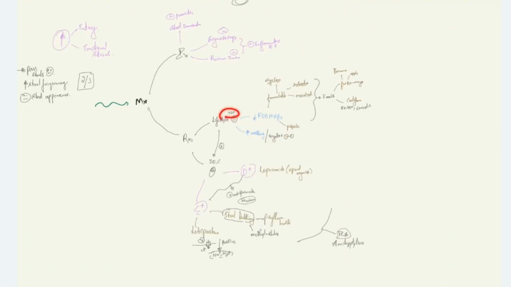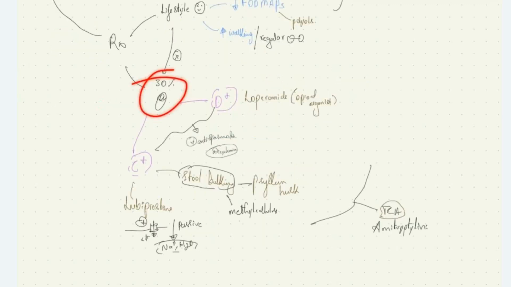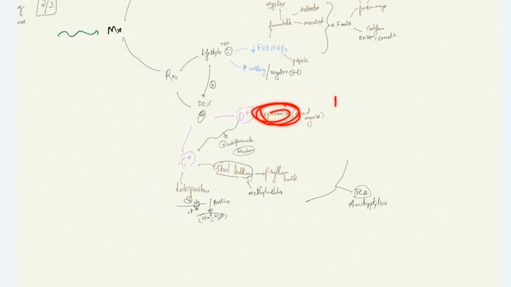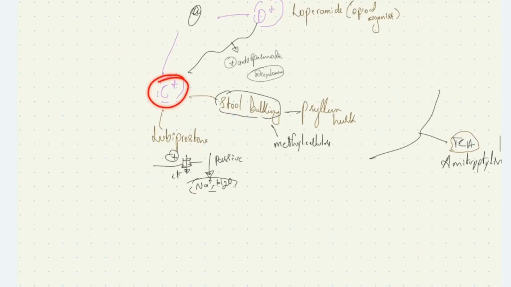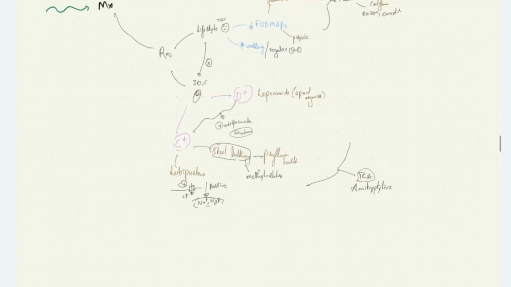If the patient is not improving on lifestyle modification, we go on for drug therapy. In diarrhea predominant one, we can give loperamide, that is opioid agonist, which the patient will improve on. Loperamide will reduce the bowel motility, thereby helping in treating diarrhea. If the patient has constipation predominant one, we'll give stool bulking agents like psyllium husk or methyl cellulose.